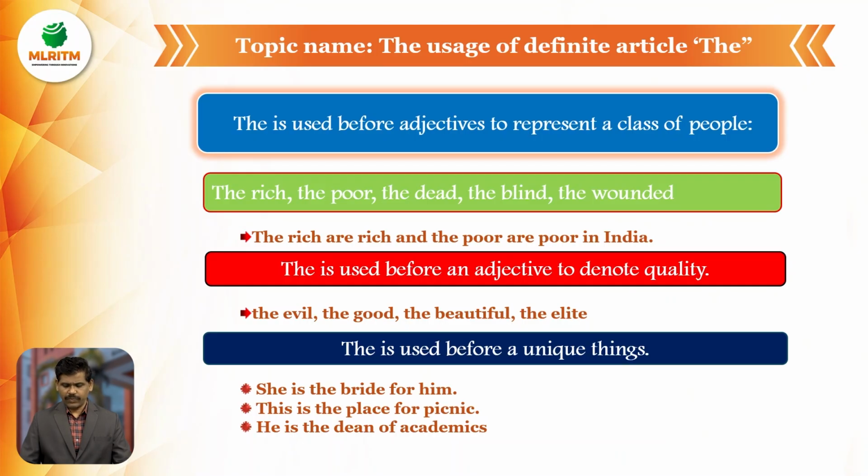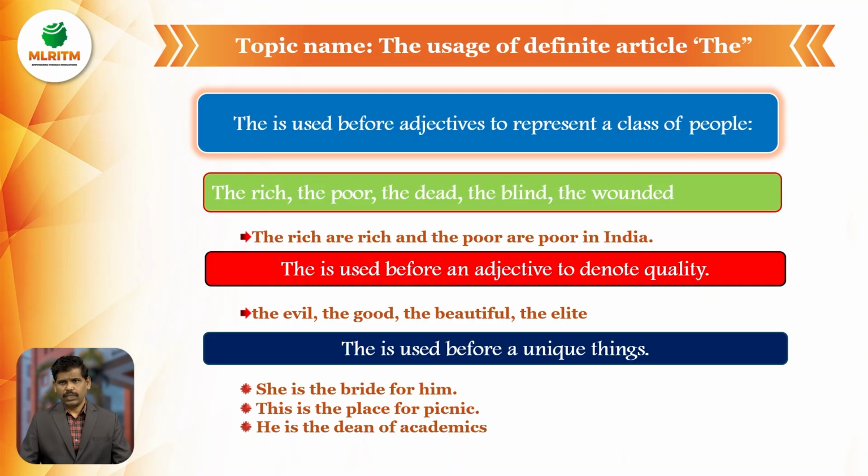Article the is used before unique things. So we use the definite article the before unique things. For example, she is the bride for him. That means she is the only bride.